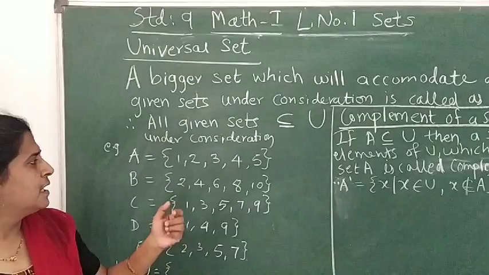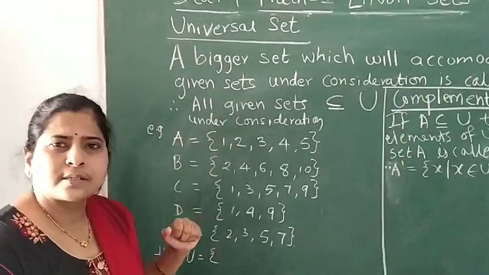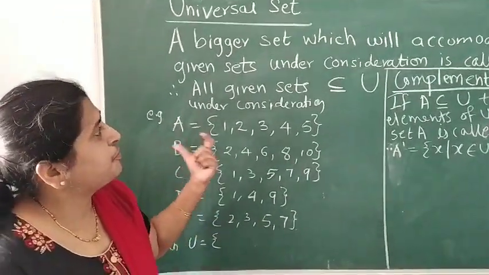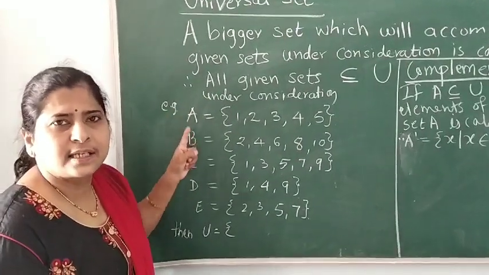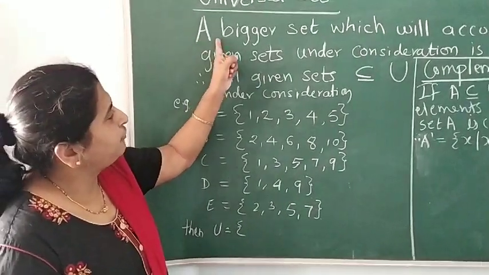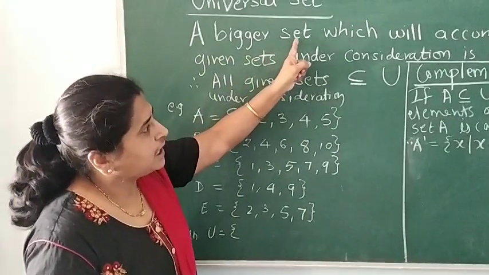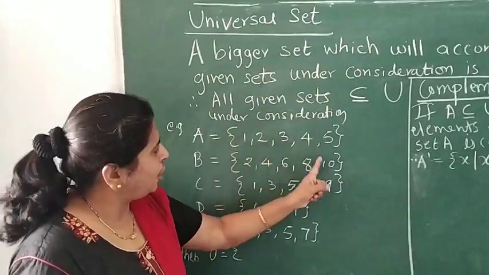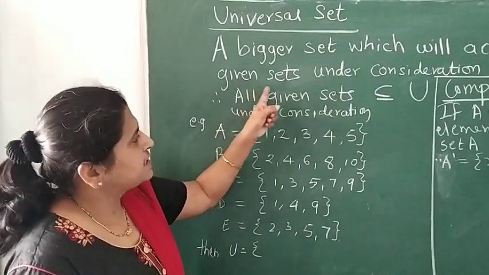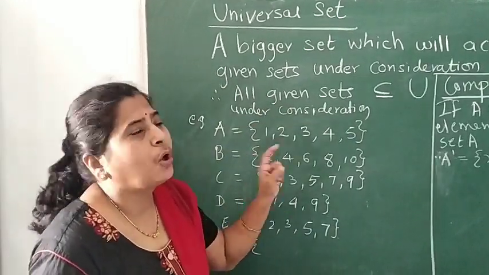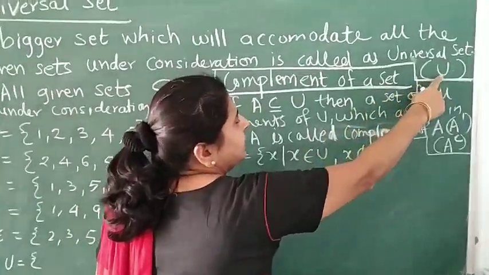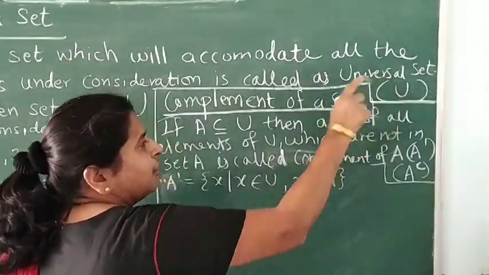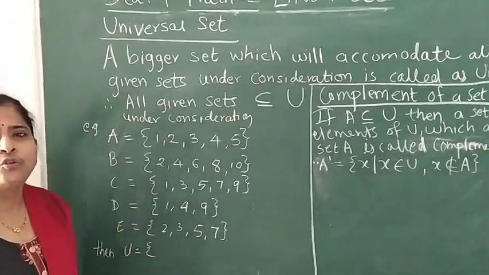Now, it means say certain sets are given to us, and we are considering all these sets at a time. If we want a bigger set which can accommodate all the elements of these given sets under consideration, it can be called a universal set. And the universal set is generally denoted by the symbol U, for universal.